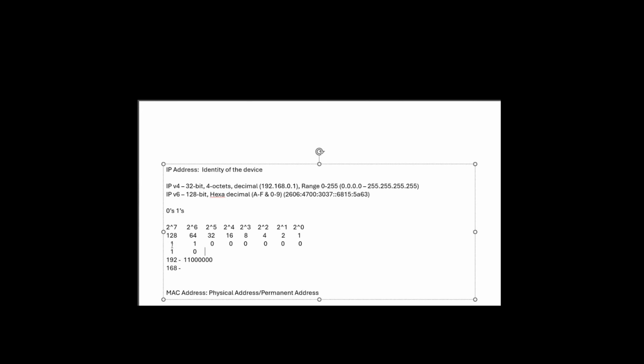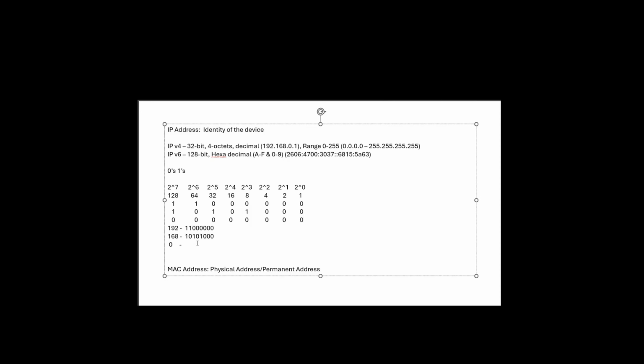Now what I'm going to do is add 2 power 5. So 2 power 5 is 128 plus 32. It's 160. So I'm going to make use of this as well. So here I'm going to use 1. So 160 plus 2 power 4, which is 16: 160 plus 16 is 176, which is greater than 168. So I'm not using this. Then after that, 2 power 3: you can use 160 plus 8. Here it is 1. And the rest are all zeros, because I got my value, so I can make the other places 0. So the binary value of 168 is 10101000. The binary value of 0 is all zeros.